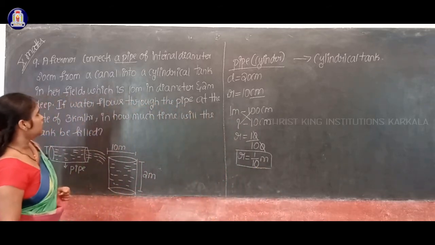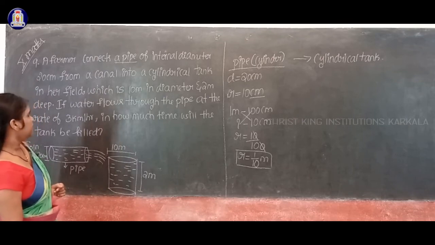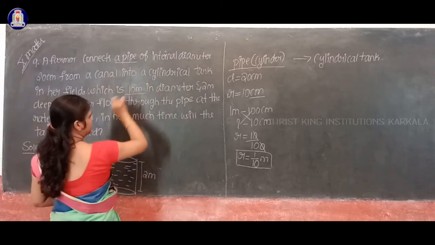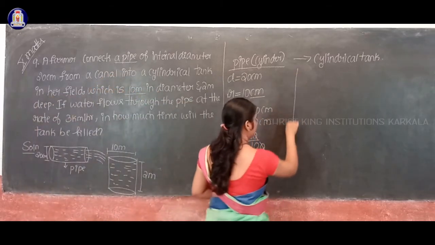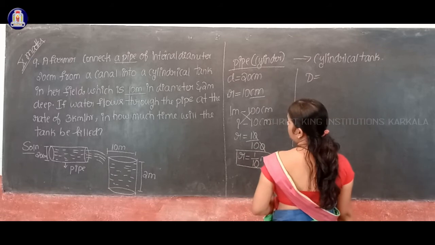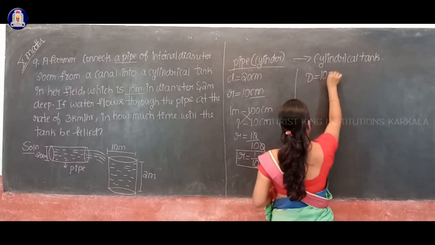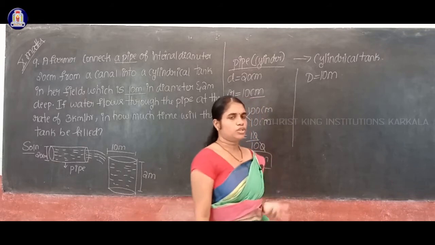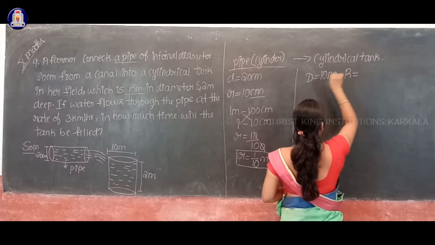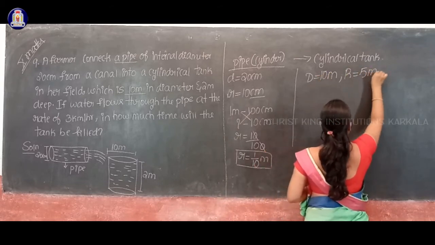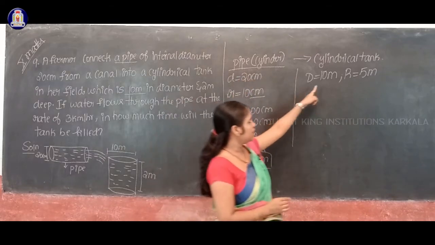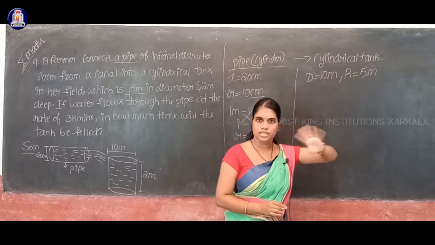Also, speed is given here. But before that, for the cylindrical tank they have given the diameter. So this is a cylindrical tank. For the cylindrical tank, I'll represent the diameter by the capital letter D. Diameter is 10 meter given. If diameter is equal to 10 meter, then what about its radius? I'll represent it by the capital letter R, half of the diameter, that is 5 meter. You can observe here that the radius of the pipe is in meter, and the radius of the cylinder is also in meter, both in the same unit.